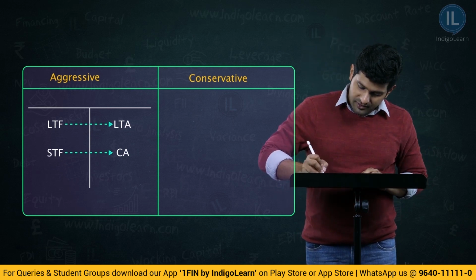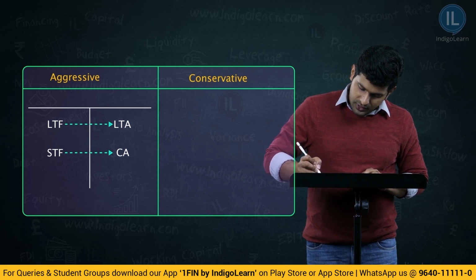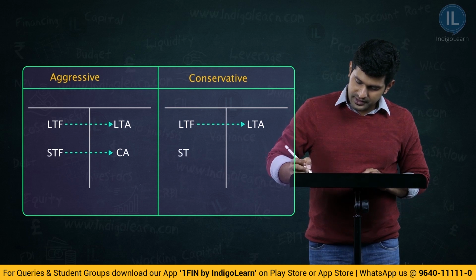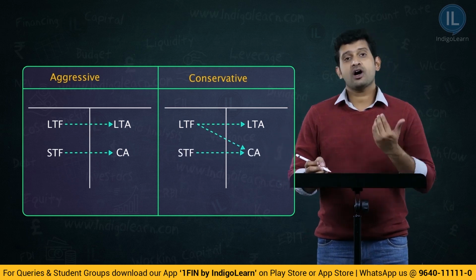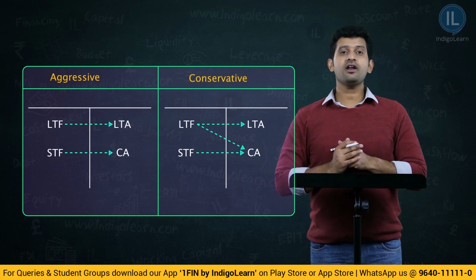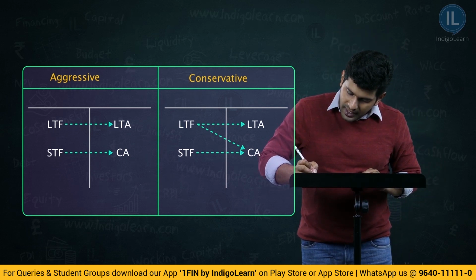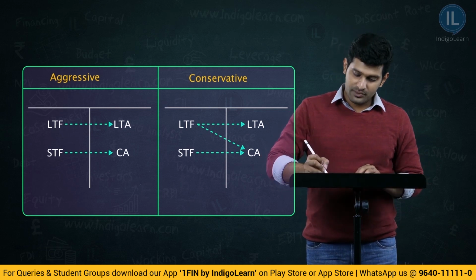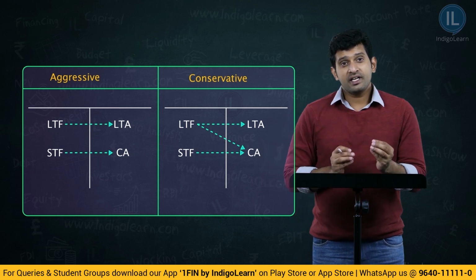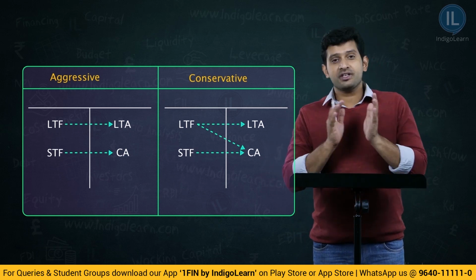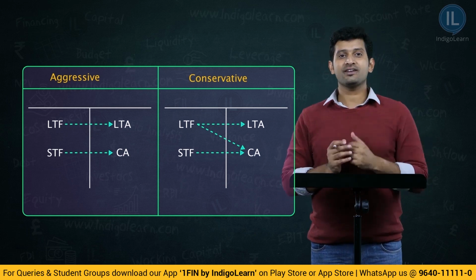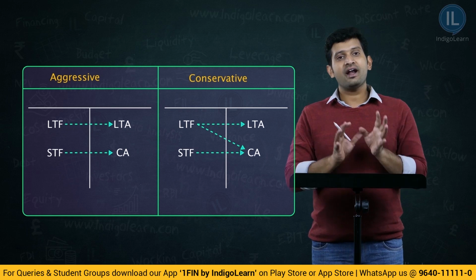But if you look at the conservative approach, what happens there? Long-term funds fund long-term assets or fixed assets, short-term funds fund current assets. Here, the majority of the long-term funding is done for the long-term assets. Also, a part of the funding is done for current assets. Therefore, only a part is funded by current liabilities. So, this is about the conservative approach, and this is about the aggressive approach, wherein the current liabilities themselves will be supporting the current assets, whereas in the case of the conservative approach, even the long-term funds will be supporting the current assets.